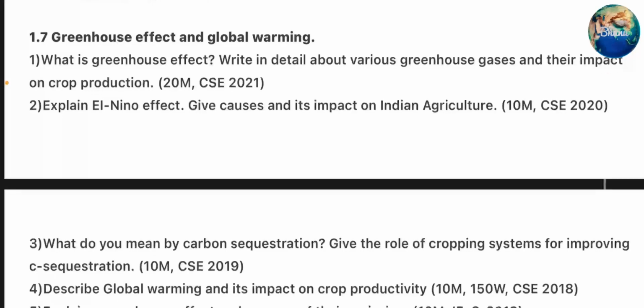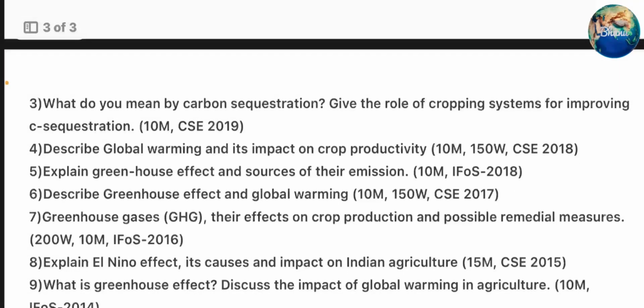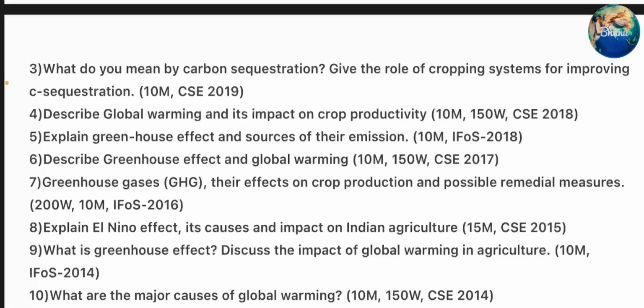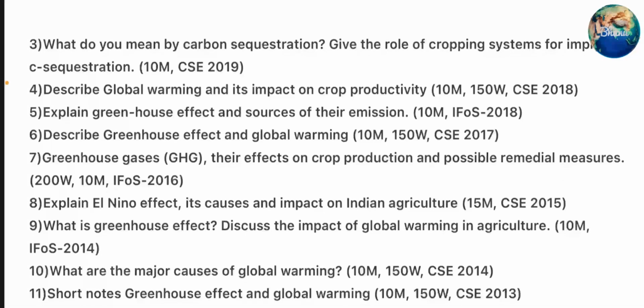Third question, what do you mean by carbon sequestration? Give the role of cropping patterns for improving carbon sequestration. Fourth question, describe global warming and its impact on crop productivity. Fifth question, explain greenhouse effect and sources of their emission.